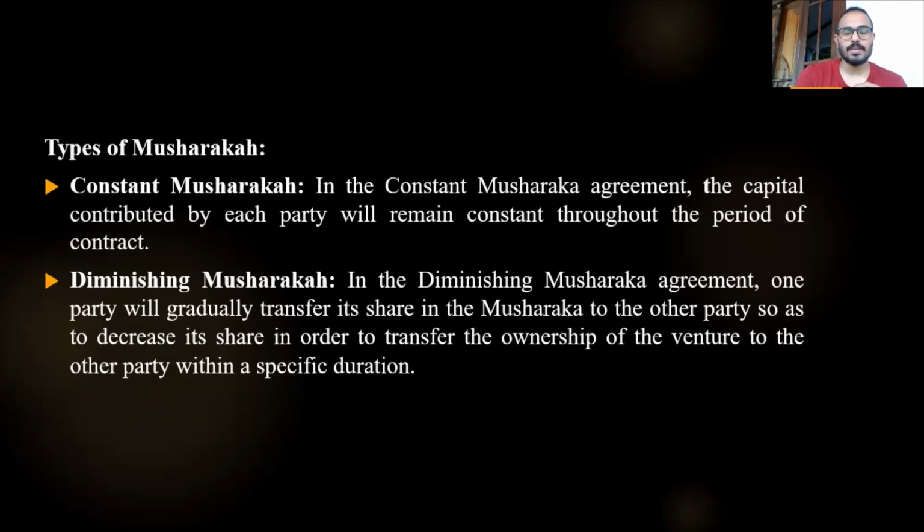Whereas you can see how Islamic banks apply diminishing Musharaka. Islamic banks will participate with another party in a diminishing Musharaka, whereby the condition is that within 10 years, the ownership of the Islamic bank will be transferred to the other party, with the condition that the other party should pay the capital plus the profit to the bank within this specific duration. That is the functioning of diminishing Musharaka.